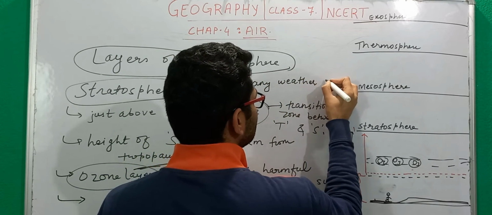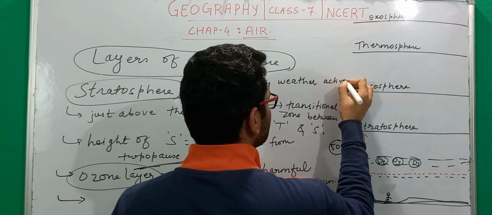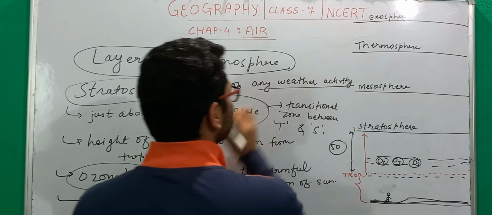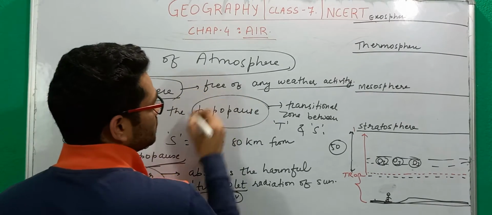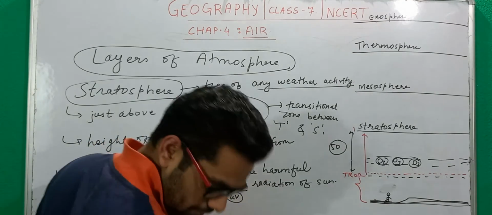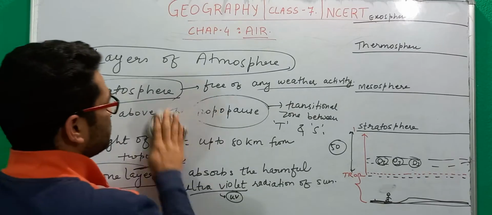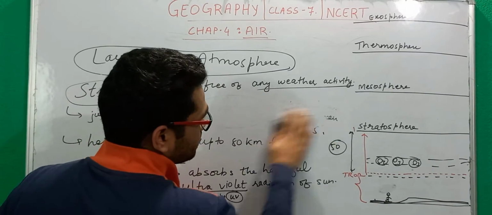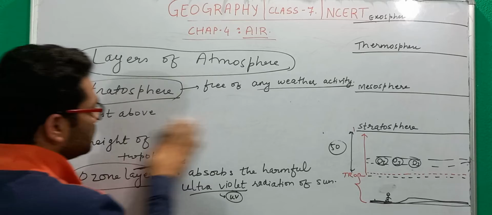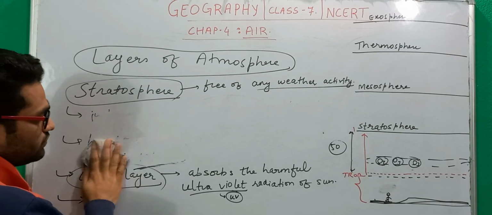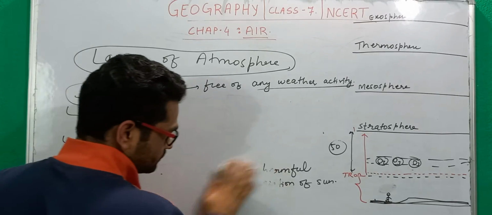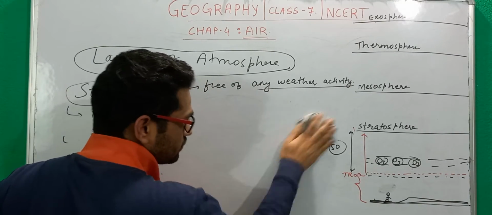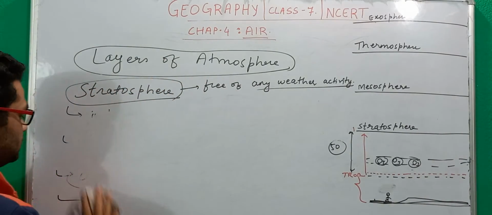You will not find any weather activity like rainfall, thunderstorm, or wind blowing in this layer. Because of no weather phenomena occurring in this layer, this is the most suitable layer for aeroplanes flying.